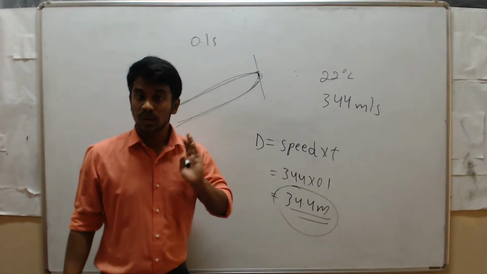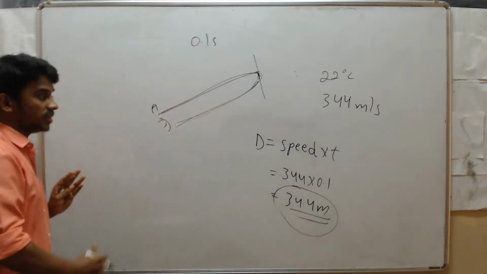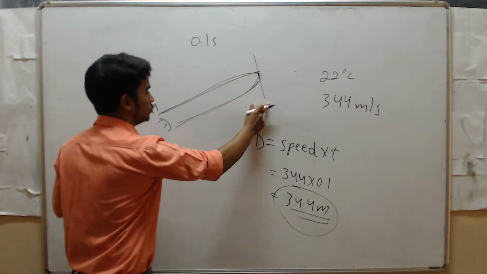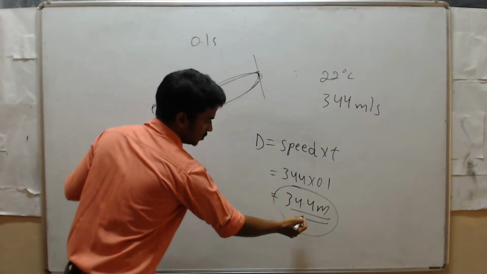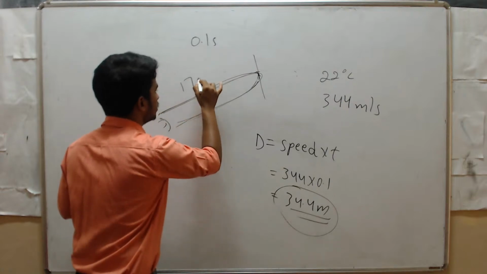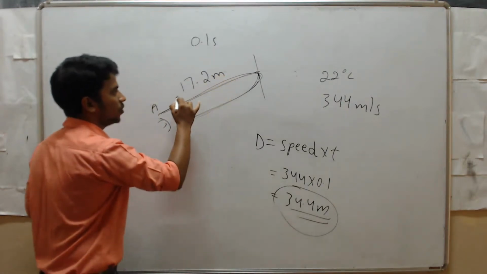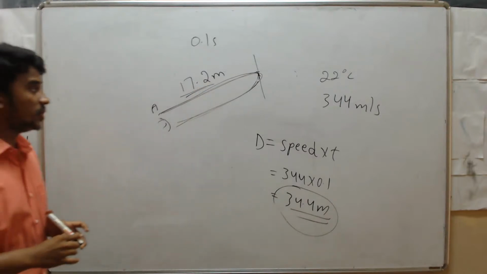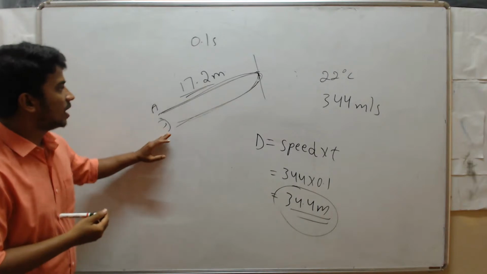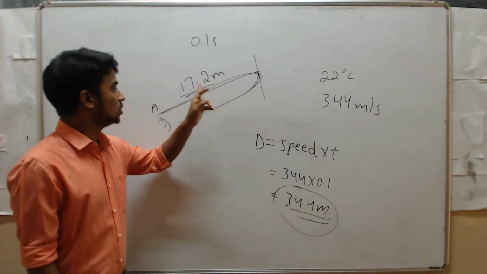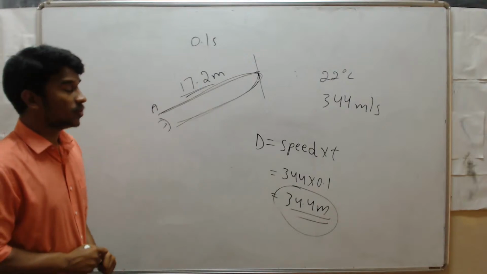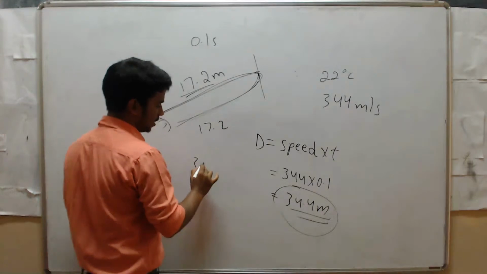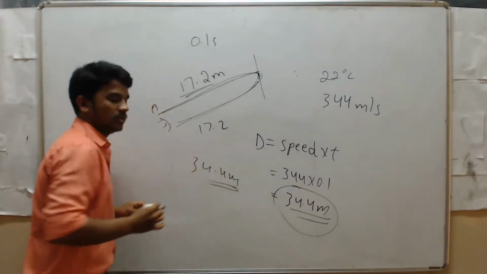Then to hear an echo, the minimum distance between the person and the obstacle is, just divide this by two, 17.2 meter. Then only echo takes place. The minimum distance between the person and the obstacle should be equal to 17.2 meter, and 17.2 meter back, so total 34.4 meter.